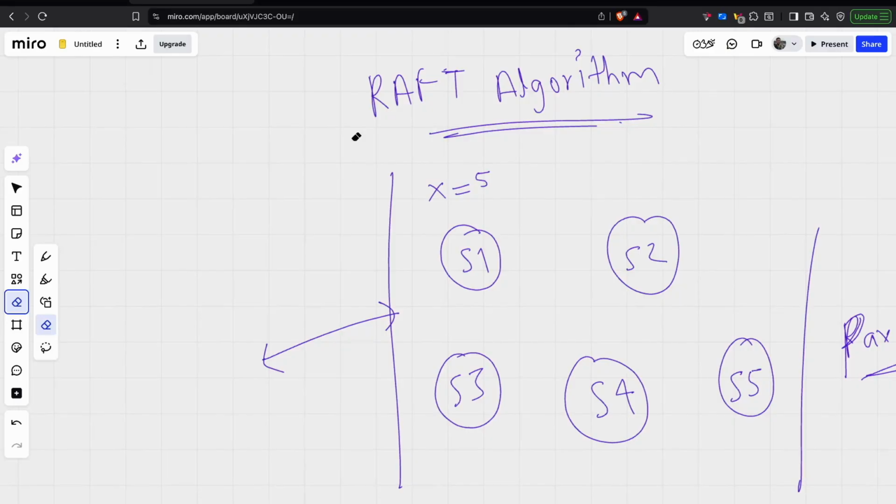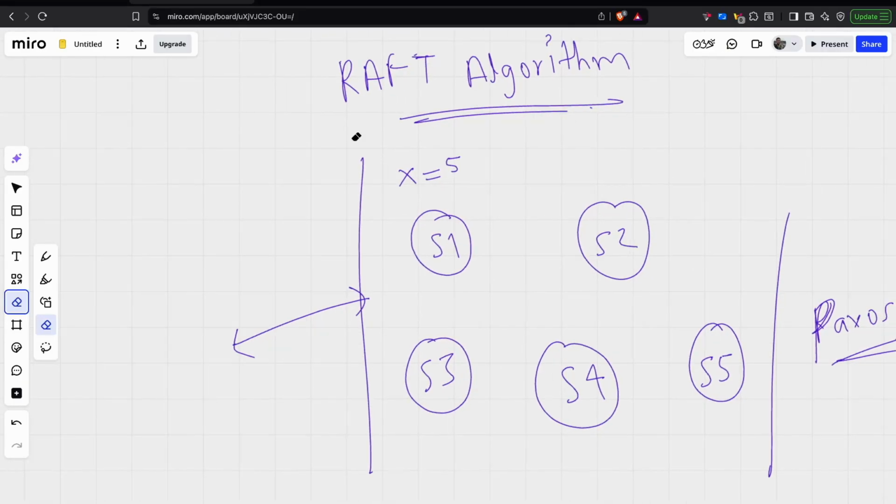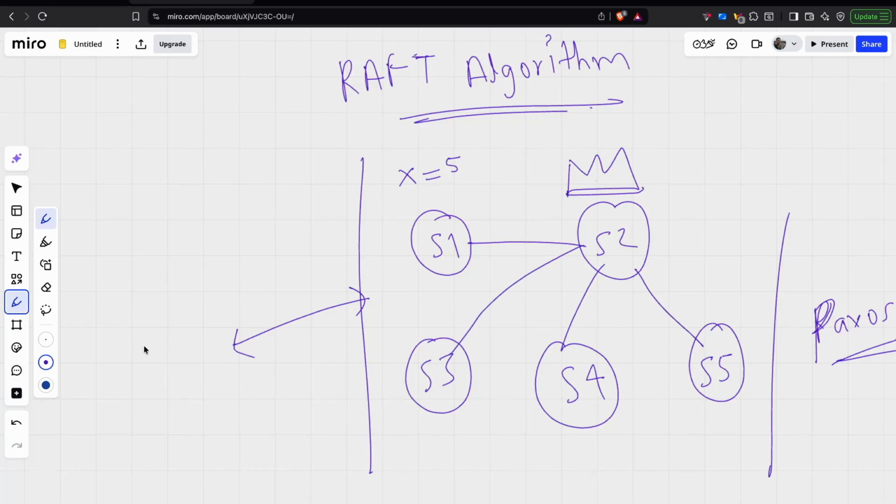Before we dive into Raft further, there is one small point that you should know. There are a couple of ways in which these servers can be connected with each other. We don't want to talk about all of those here, but in the case of Raft, there is always one leader present. This leader talks with all of the other remaining servers, and our client.